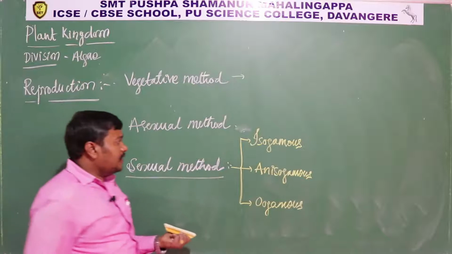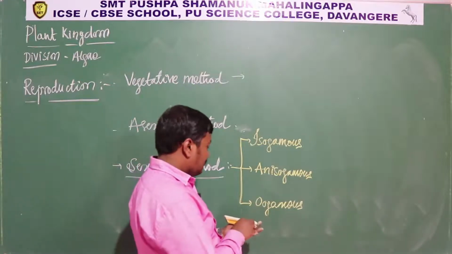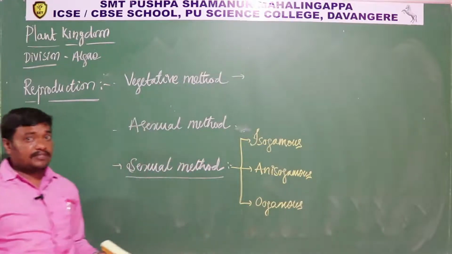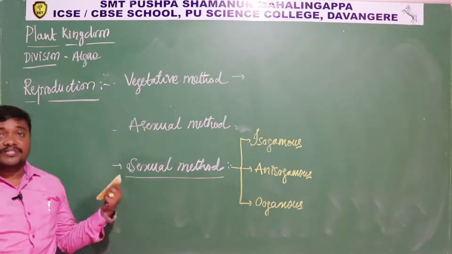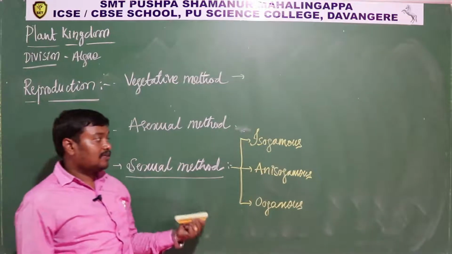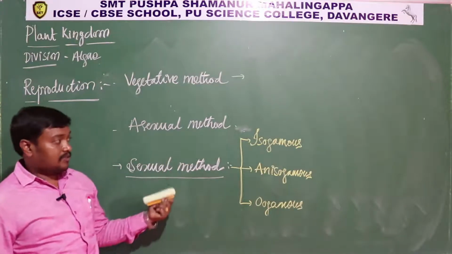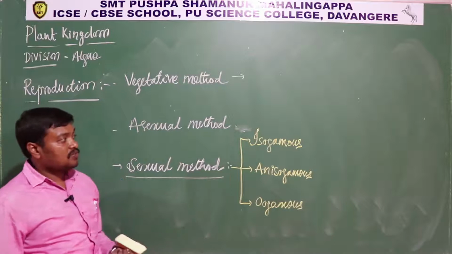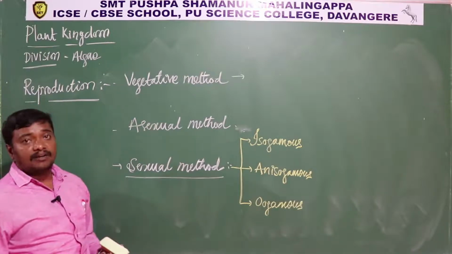And during the sexual method they produce gametes. Those gametes are either of the same kind, or of different kinds with respect to their size and shape. Based on that, we have three basic types: isogamous, anisogamous, and oogamous.